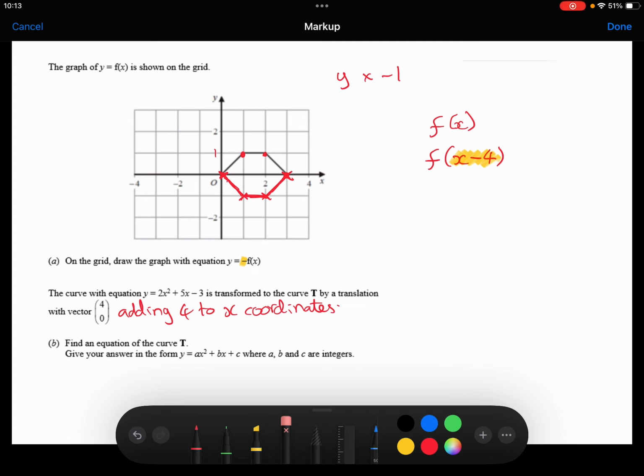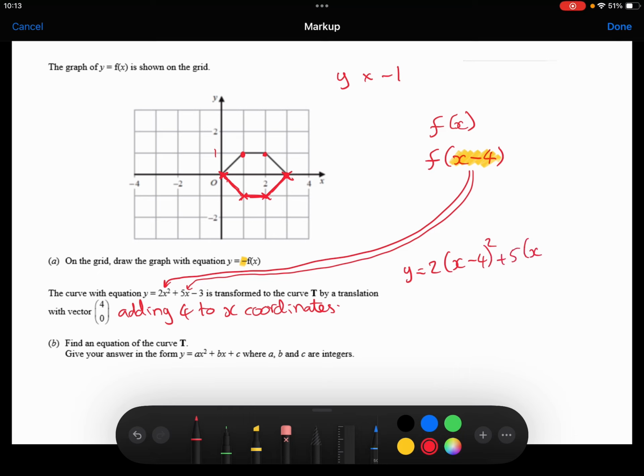So what I want to do is to substitute x minus 4 in here and here. I want to replace the x with x minus 4. So y equals 2 lots of the x minus 4 squared plus 5 lots of the x minus 4 minus the 3. And now I just have to expand the brackets to make it look like that.